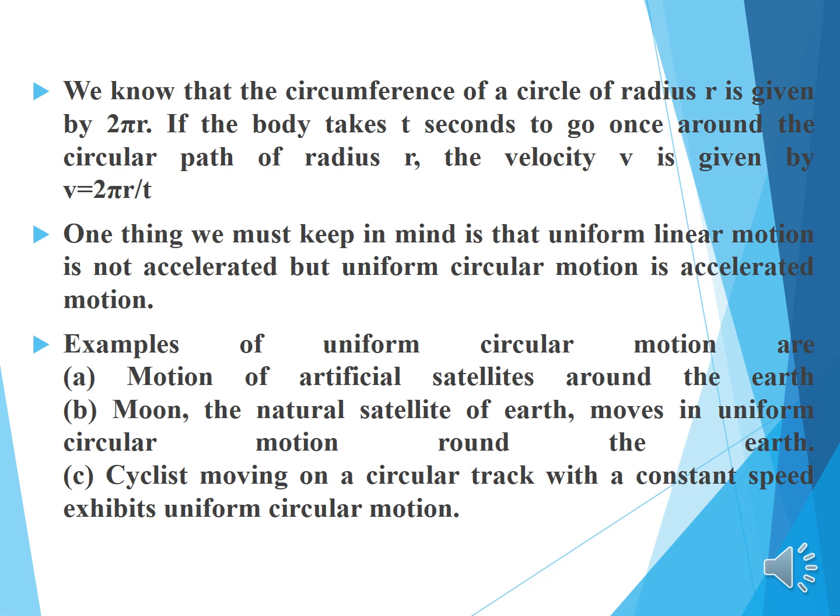Moon, the natural satellite of earth, moves in uniform circular motion around the earth. A cyclist moving on a circular track with a constant speed exhibits uniform circular motion.